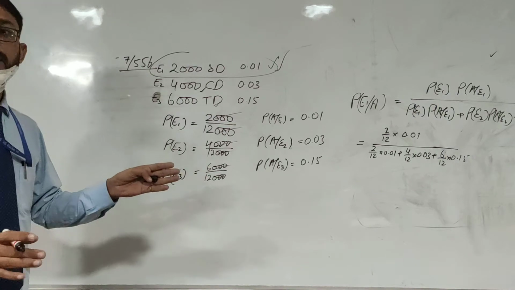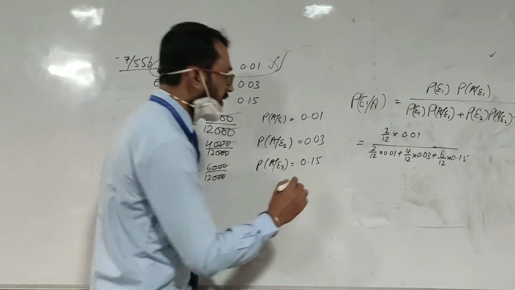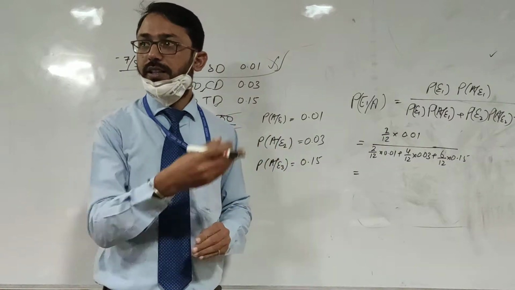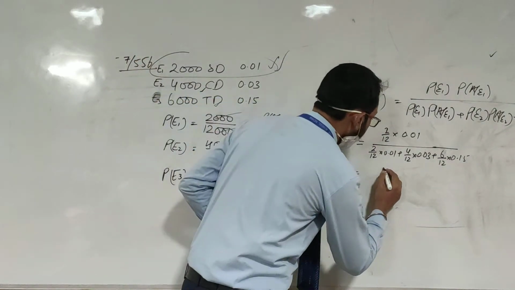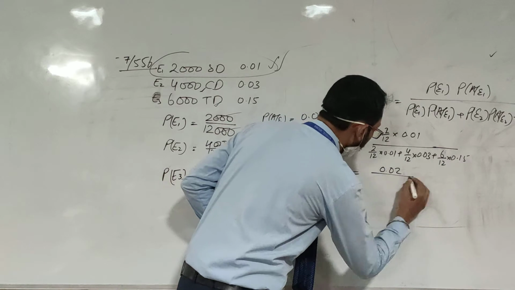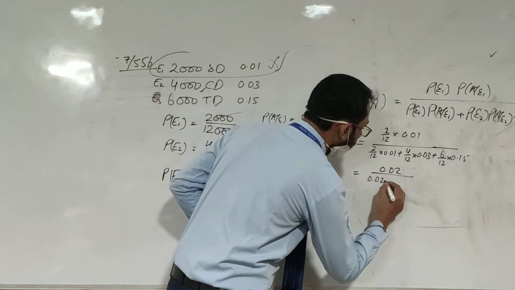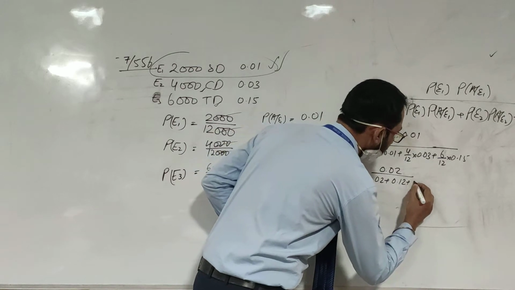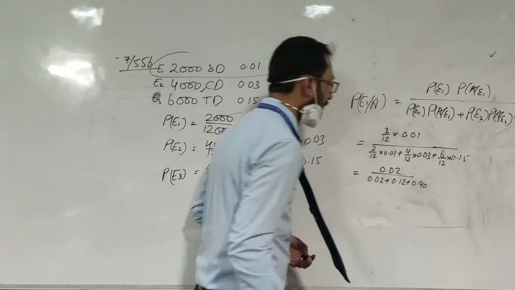Now see what we could do. I'm taking 12 as the LCM in numerator and denominator, so that will cancel out. So it will be 0.02 upon 0.02 plus 0.12 plus 0.90.